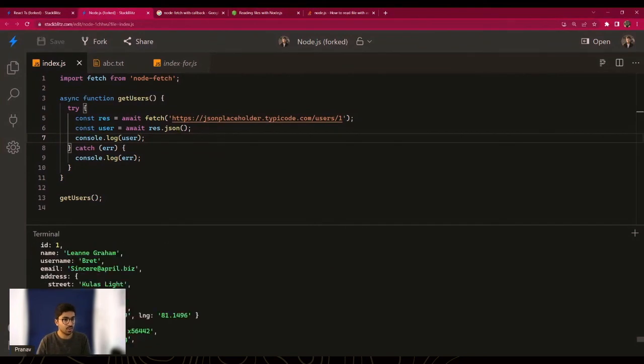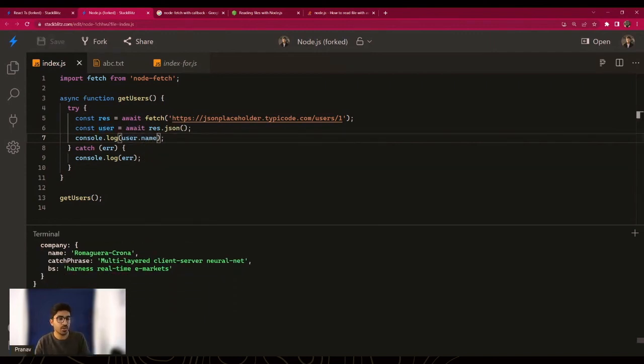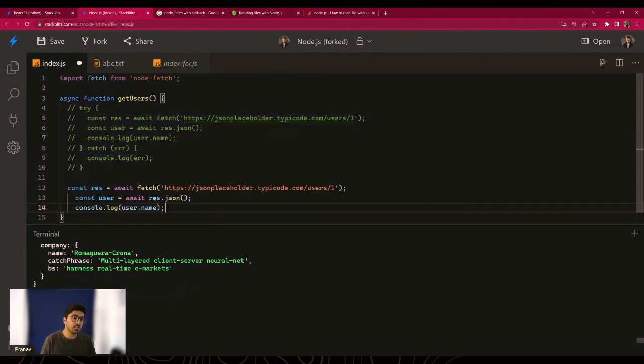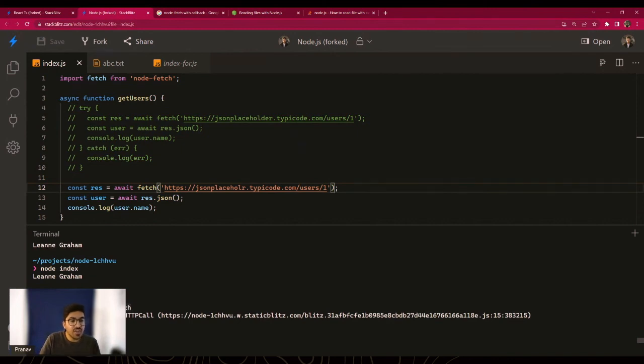Let's see, let's print it out. There you go. We got the first user. That is just awesome. Let's just get the username, just to make things more clear. And there you go. We have the username. Perfect. Now, first of all, let's see what would happen if there was no try catch. So I would comment this out for a second. I'll just create an error inside my URL just to see how it handles. So it just says failed to fetch.